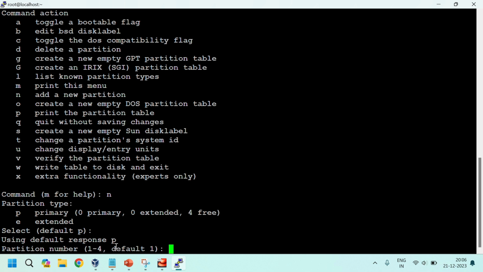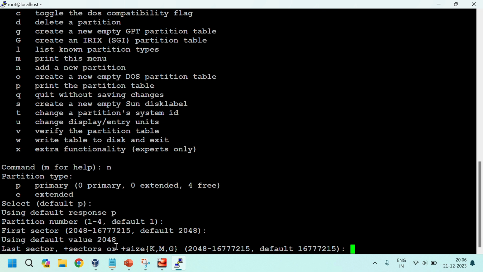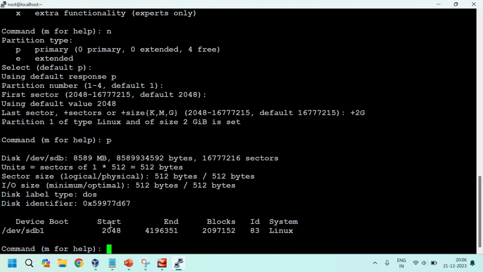Primary, default, I am creating sdb1, with size plus 2G. I'm creating it with 2 GB. Partition 1 is created, and if you give p, you can see it.